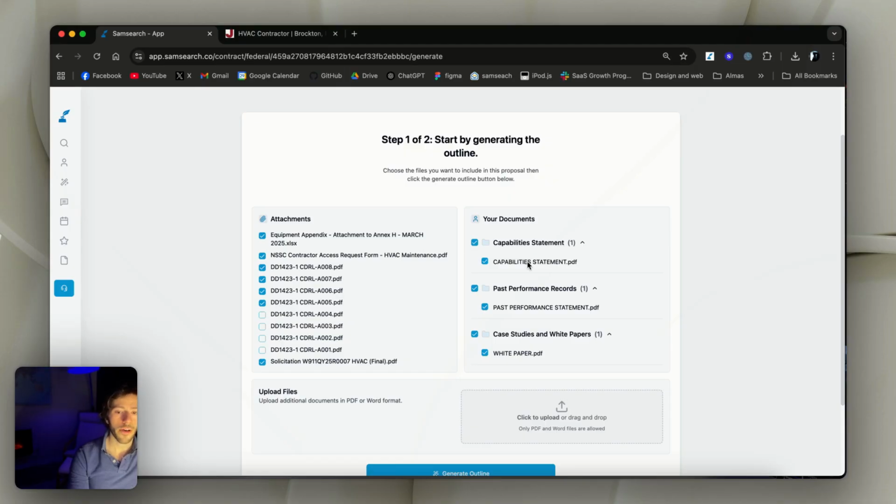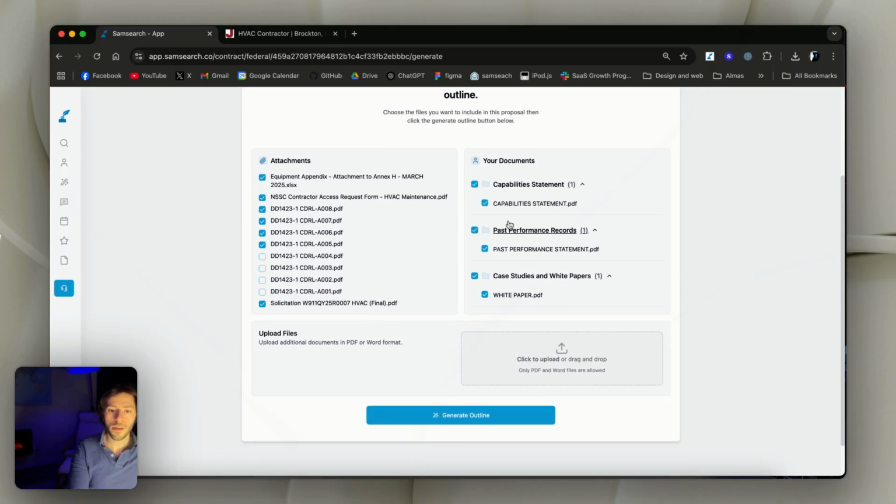And I'm also going to have my capability statement to use my past performance in my white paper. The reason for this is if I'm doing multiple jobs, if I do HVAC and landscaping and construction, I don't want my landscaping and fencing documents to be mixed with my HVAC documents. So I want to have separate capability statements. I want to have separate white papers, separate past performances. So I'm going to keep that over here. And now let's generate the outline.